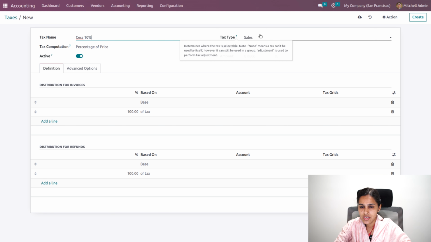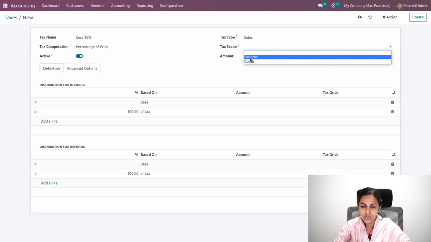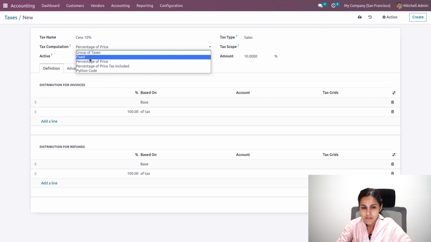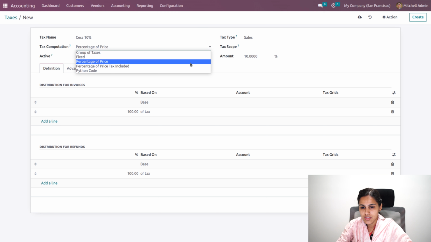Okay, here you can add the tax type, whether it is sales tax or purchase tax. And the tax scope can be added, whether you apply it on goods or services. Here you will be able to add the percentage amount because the tax computation provided over here is percentage of price. The tax computation can be either group of taxes, fixed, or percentage of price tax included, or we can even make use of Python code to configure the taxes.